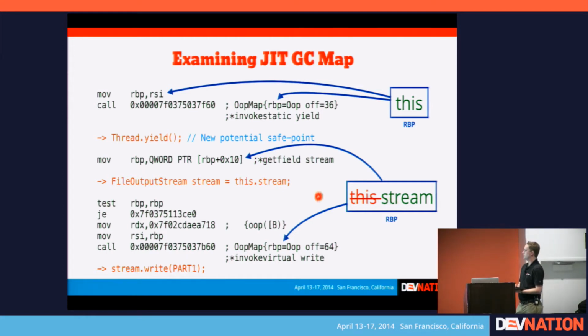And then if we look down at the first method call here, this stream.write part 1, you'll see that the GC map just contains RBP once again. So basically what this slide means is that the second that this assignment statement was written, stream equals this.stream, this was completely removed from being reachable. So at this point in time, the entire object can be collected before any of this code down here runs, and this is the fundamental cause of why we get that particular exception.